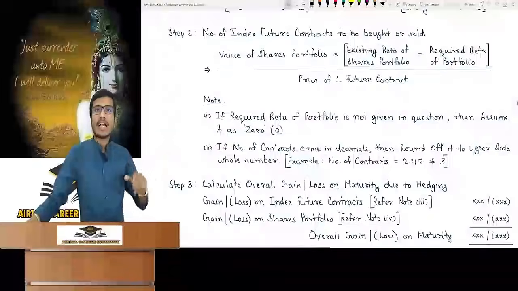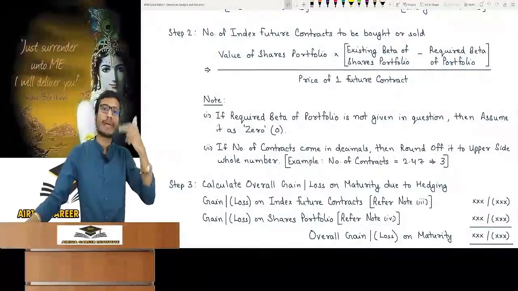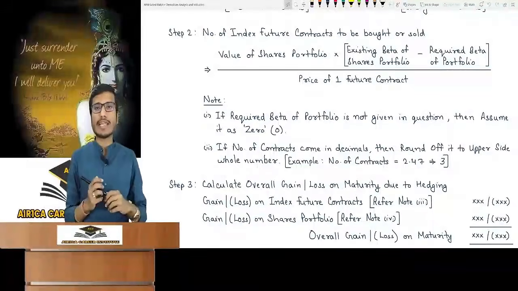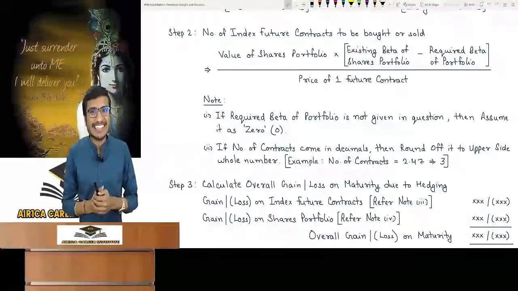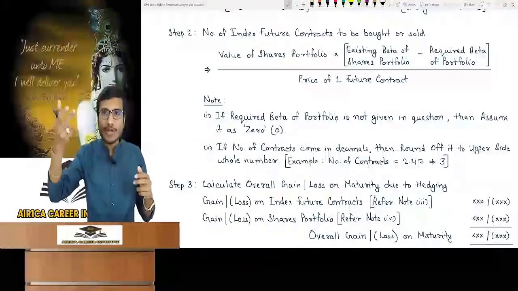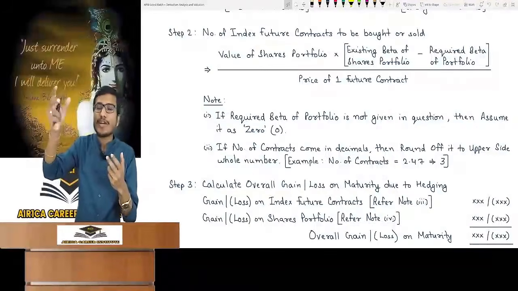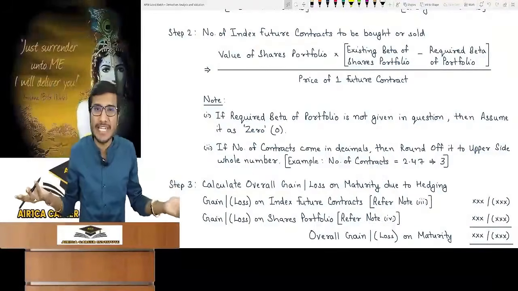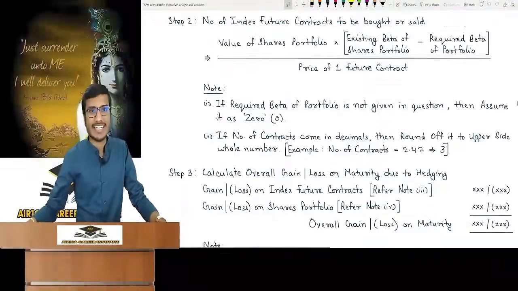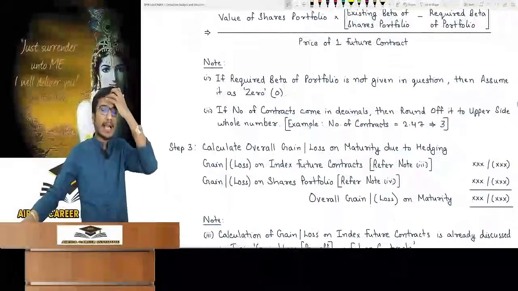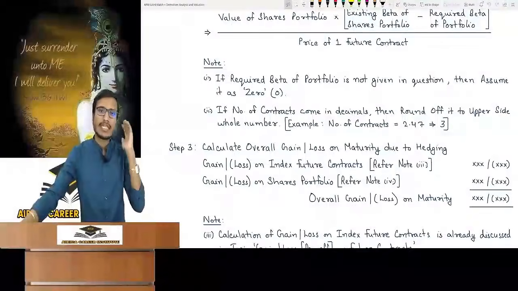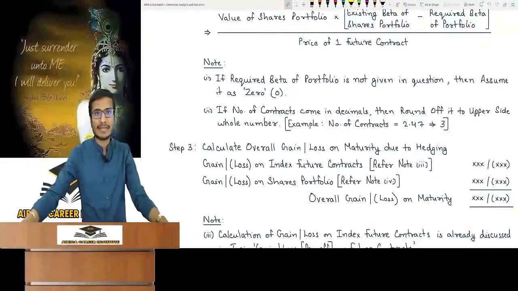See ahead. If the number of contracts is in decimals, then round it off to the upper side. For example, 2.47, so consider it 3. Sir, how is that? In the market, we can't contract in decimals. Either do 2 or do 3. It is 2.47. If I would have contracted 2, I wouldn't be able to cover the 0.47 contract risk. Some institutes talk about always rounding to the upper side, so that full risk should be covered in 3 contracts. Okay, for the rest, you can give answers in both, 2 and 3, or you can do 3 contracts on the upper side, as one institute is doing. Don't put extra brain on this.